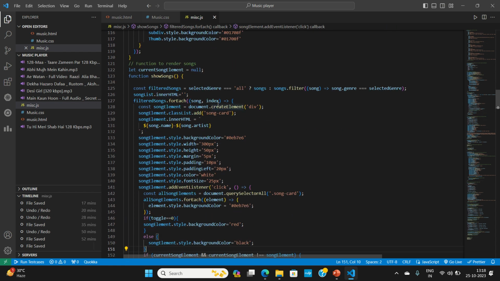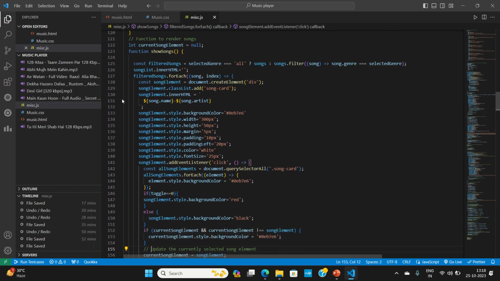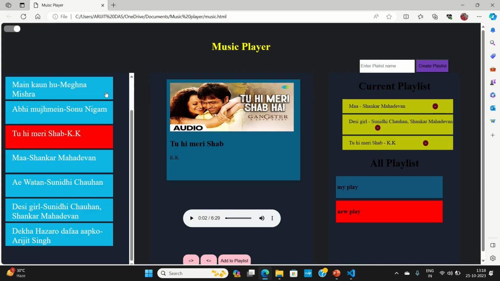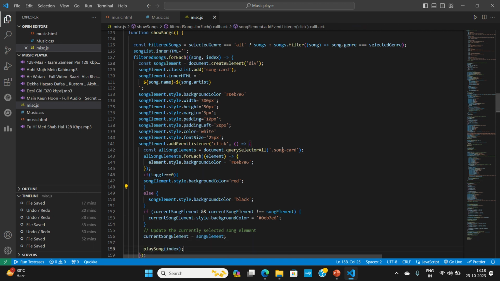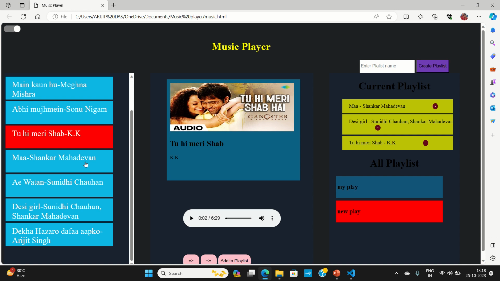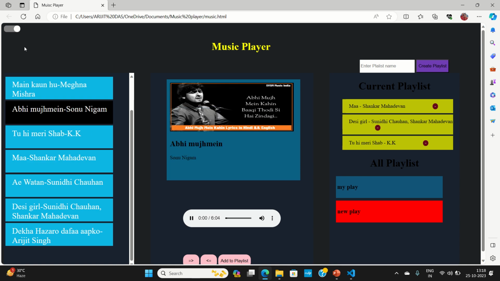Now comes the show songs function. This particular song element, all of these are the song elements that we are having. So I have given some styles and widths to a song element so that it looks nice. Then whenever I click, as you can see, whenever I'm clicking a particular mode, it is changing to black.